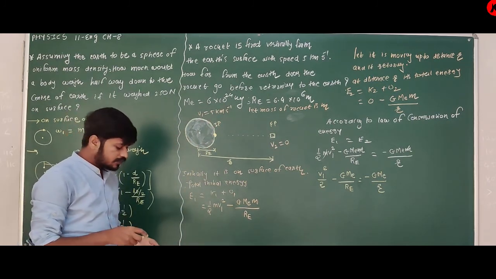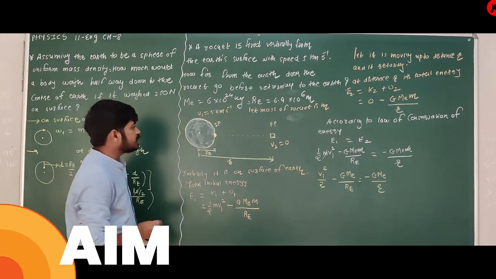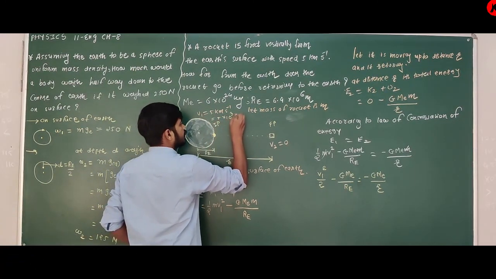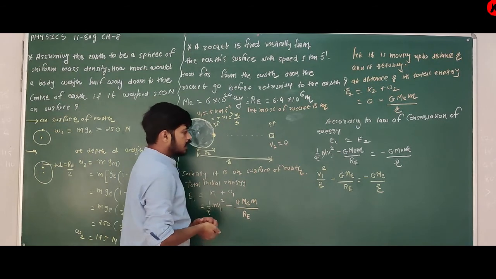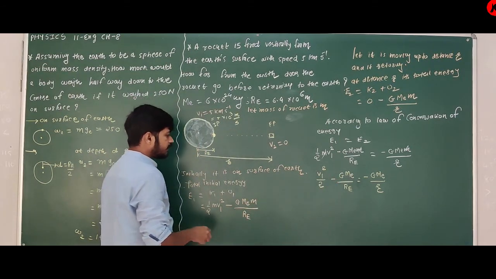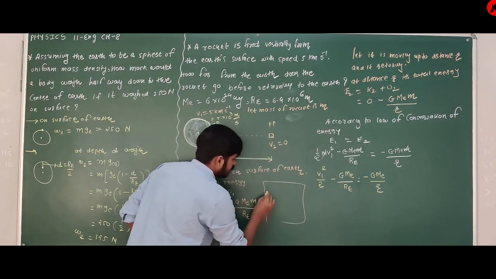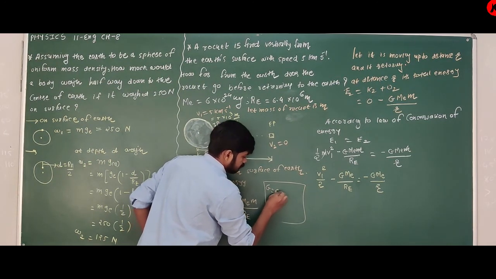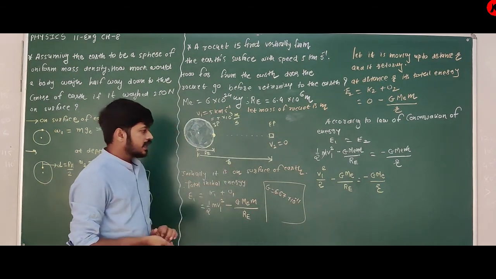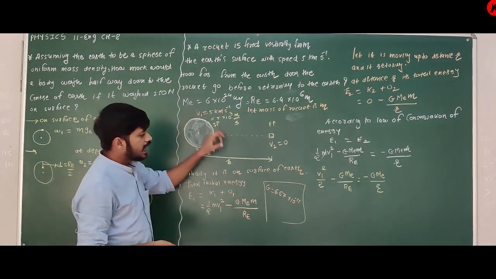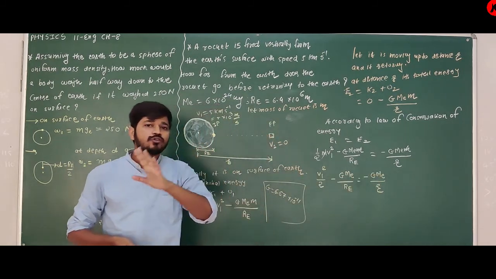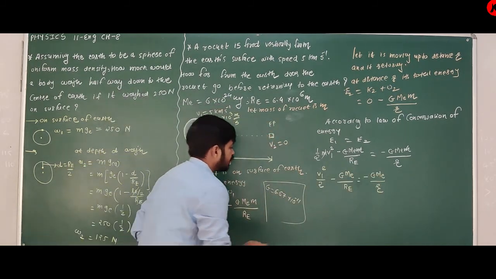You have to convert this 5 km per second to meters per second, so it is 5 into 10 raised to 3 meters per second, divided by 2. You know the value of G: G is equal to 6.67 into 10 raised to minus 11. ME, mass of Earth, is given. RE, radius of Earth, is given. GME is again given. What do you have to find?